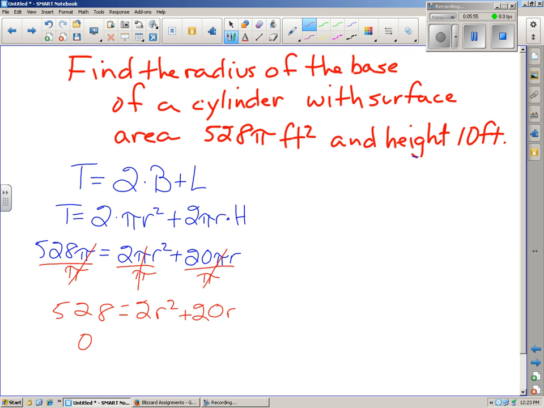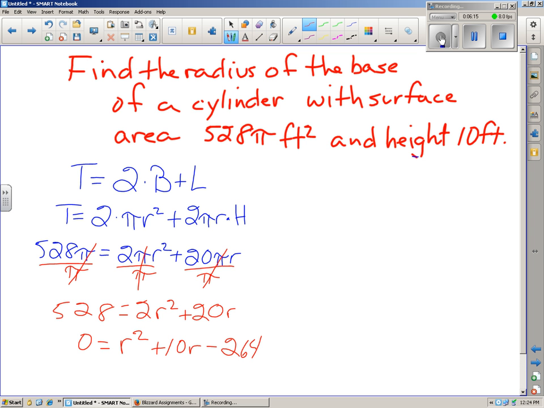So we're going to have 0 equals r squared plus 10r minus 264.